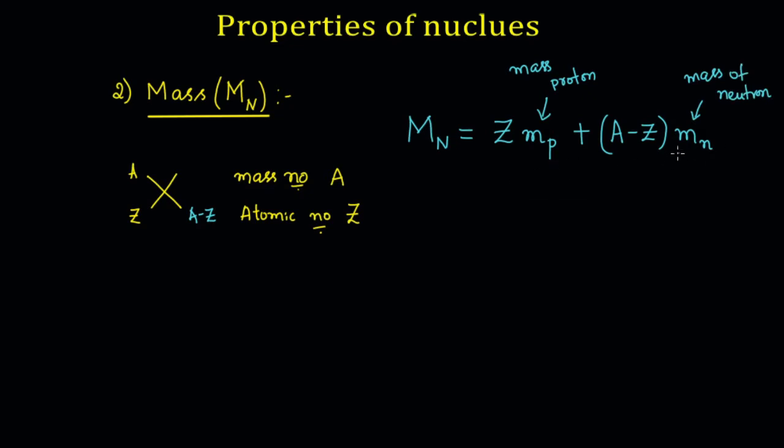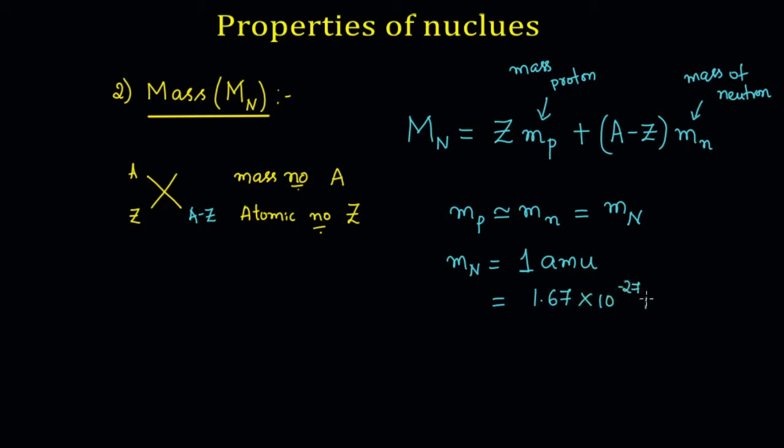We can approximate this by saying that the mass of the proton is almost equal to the mass of the neutron, which we can call the mass of the nucleon, given as 1 AMU. What is AMU? Atomic mass unit, which if I convert it into kg gives a value of 1.67 into 10 power of minus 27 kg.